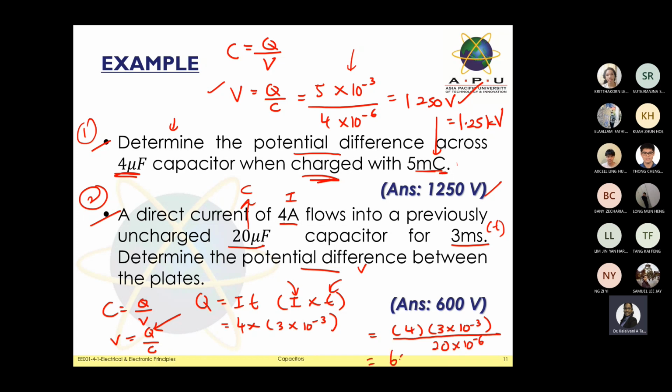Can anyone calculate? I just need anyone's feedback on whether you can get 600 volt or not. You can write in your meeting chat. Use the equation and calculate. Who knows, your slide answers can be wrong. Please check, do you get 600 or not?